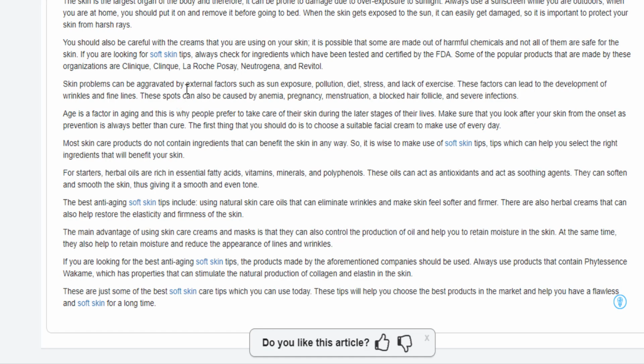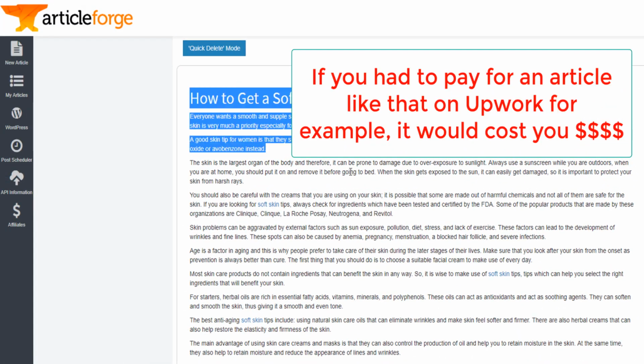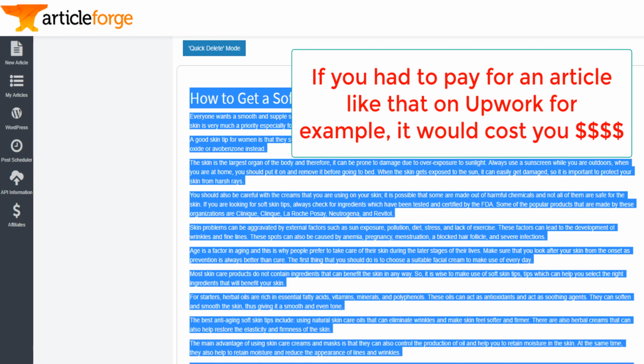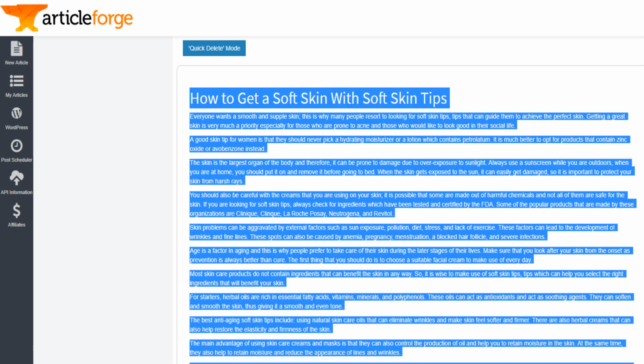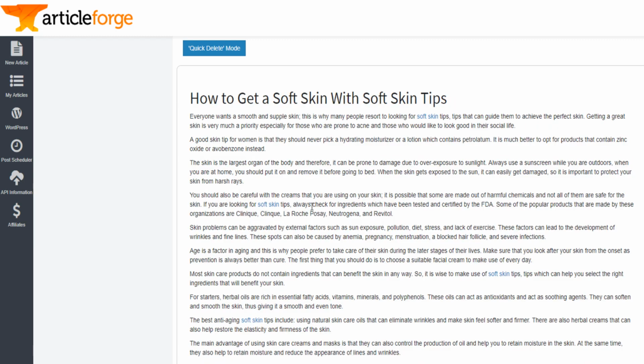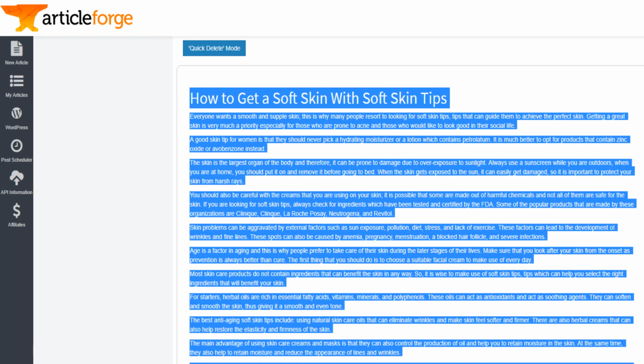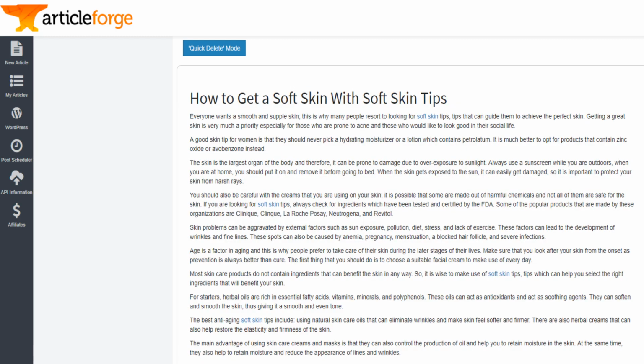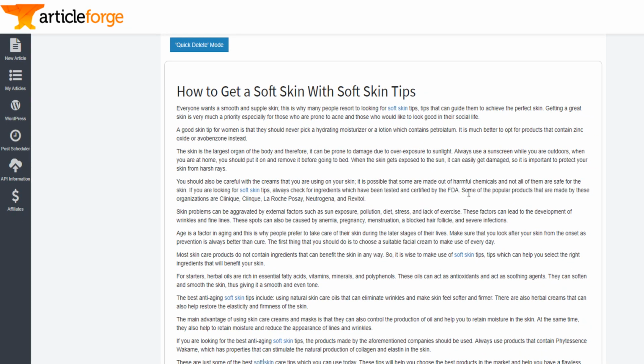And if you wanted to get an article like that, if you went, for example, on Upwork and requested someone to write an article, they could easily use Article Forge and charge you, I don't know, $100 for maybe 750 words. So be smart when you're writing blog posts. And as you can see, it also included the external links that I asked it to include. That's a factor Google pays attention to. And now you can even include internal links.